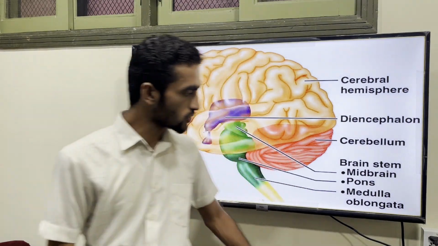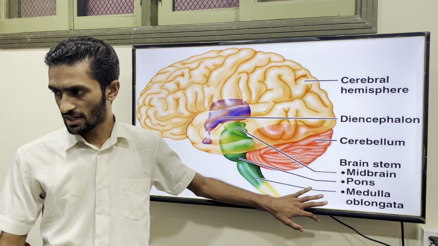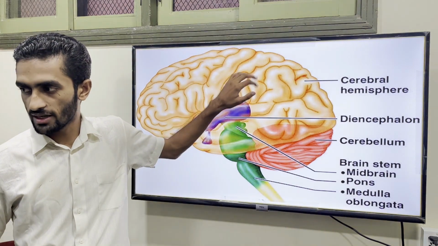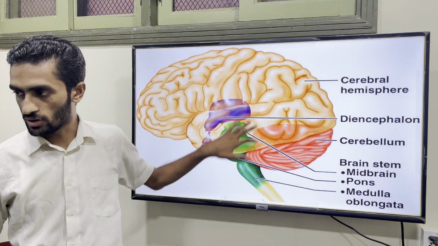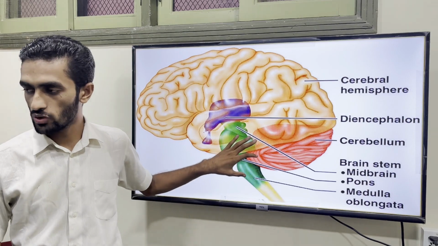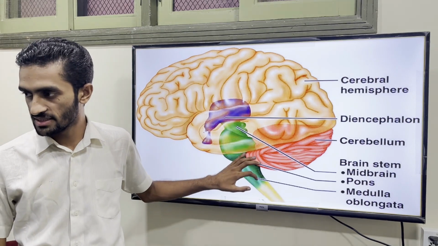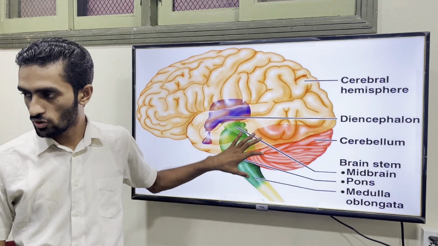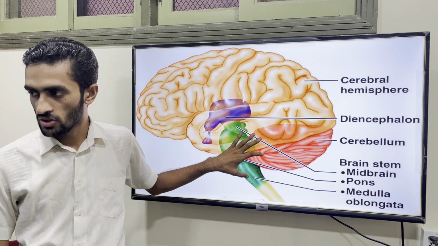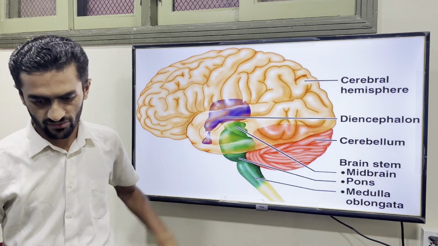All the tracts of the spinal cord, ascending going upward to the cerebrum and descending going down, cross the brainstem. So all the tracts cross the brainstem, and the nuclei for the cranial nerves are present here. So it's really important. Starting by reminding you of the spinal cord, because this is a little bit of a continuation of that.